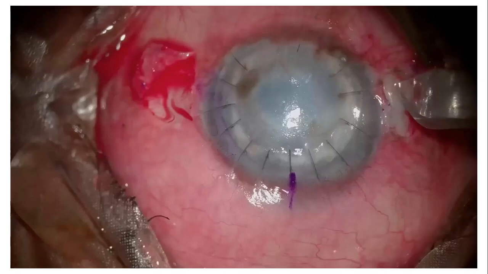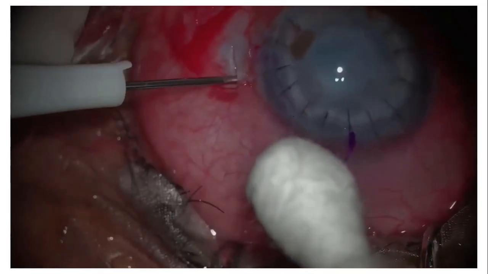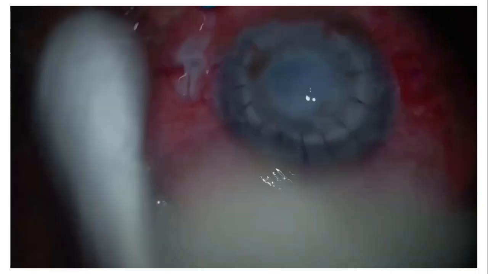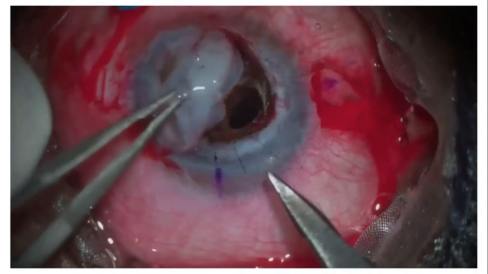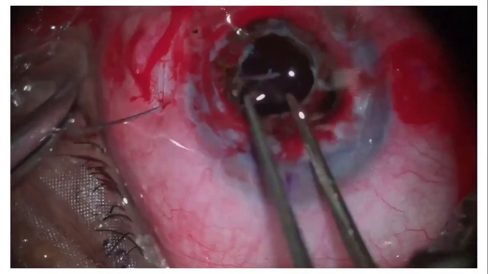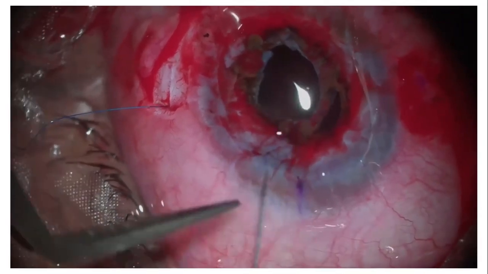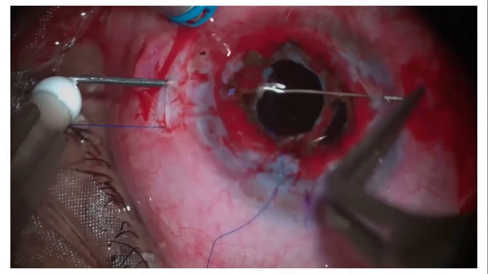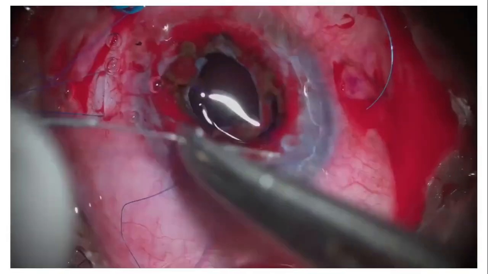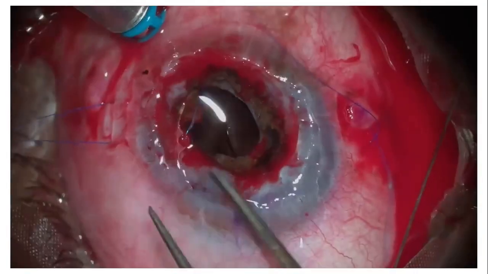Old is gold. Usually I prefer the open sky technique, where I do small scleral grooves on either side, and the sclerotomies. My plan was to do an ab externo technique of PMMA lens fixation using 9-0 polypropylene sutures. My cornea colleague has removed the cornea, and then I'm just using this 9-0 polypropylene on either side. Use PMMA lenses, they are very good. This is an old technique, but I do prefer it in some cases where a combined PK and lens fixation has to be done in the same sitting.